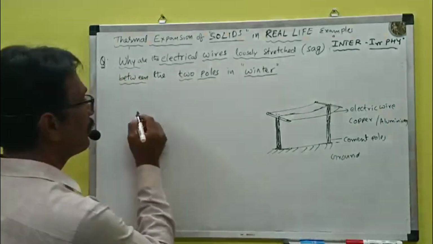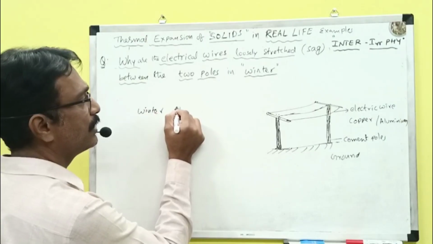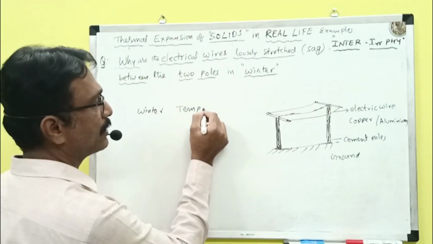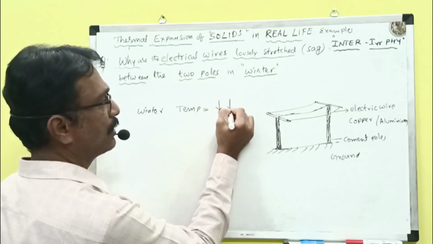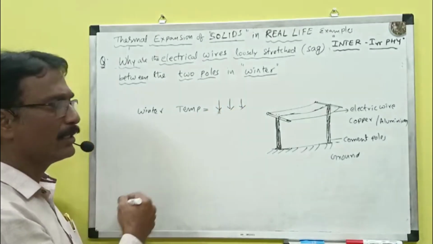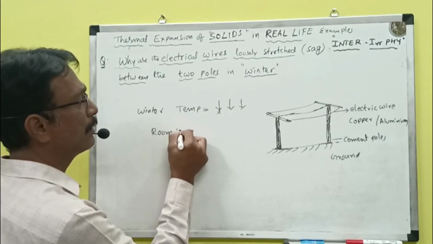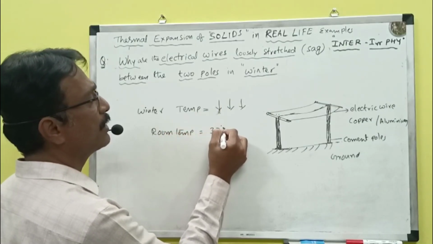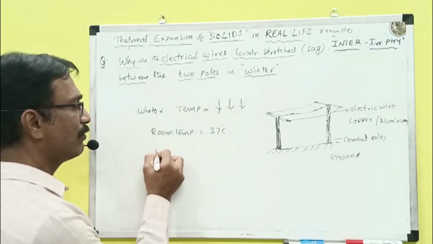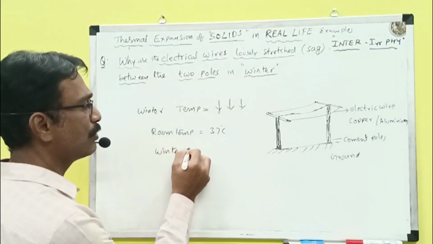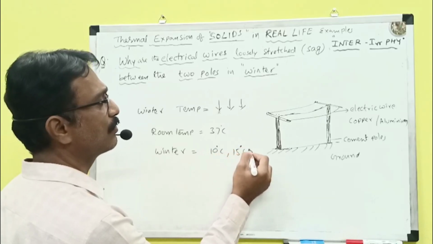We can see in the winter, the temperature decreases. In general, room temperature is 37 degrees Celsius, and we can also consider human body temperature. In winter, what will happen? The temperature is almost 10 degrees Celsius or 15 degrees Celsius, whatever it may be.